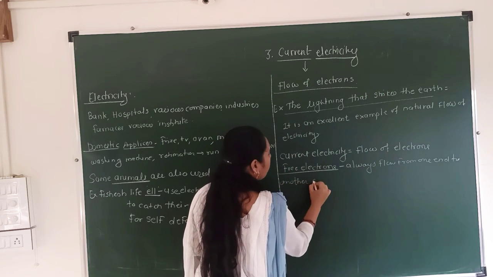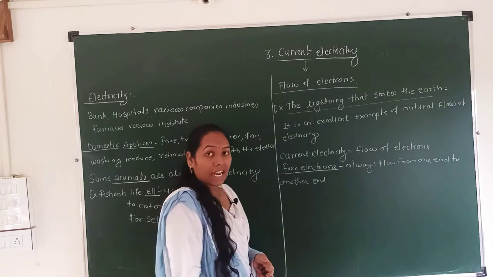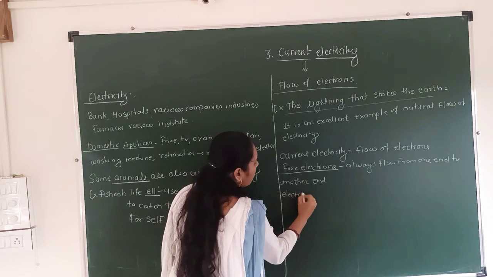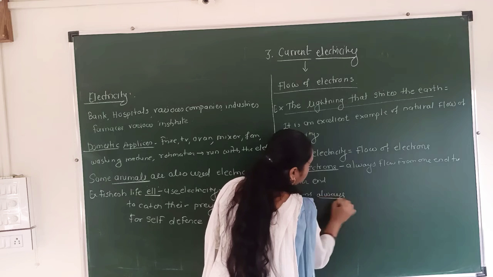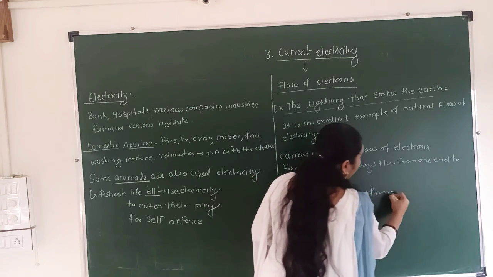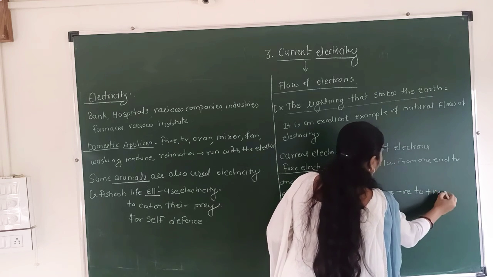I will tell you. The electrons always flow from the negative end to the positive end. See, the electrons always flow from which to which? Negative to positive end.